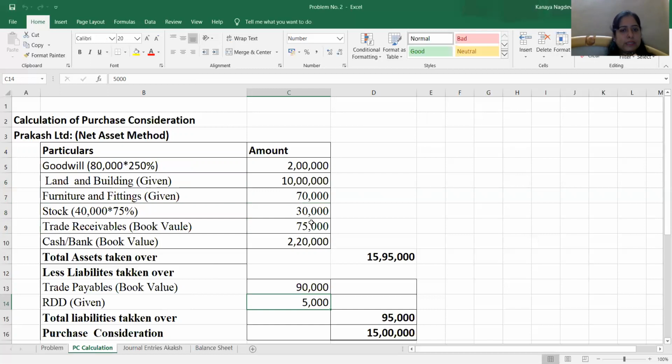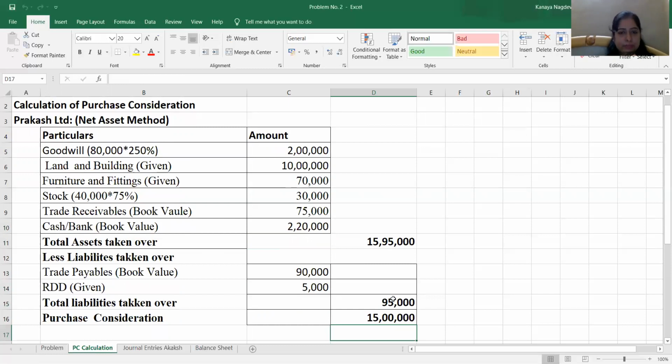So trade receivables are taken over at 75,000, from which we are going to deduct RDD of 5,000 rupees, which is given in the adjustment. Cash and bank balance is taken over at the book value, so 2,20,000 is the cash and bank balance. Total assets taken over by Akash Limited is 15,95,000. Trade payables are taken over at book value 90,000. RDD is taken over at 5,000. So total liabilities taken over are 95,000. And PC as per the net asset method is 15 lakh rupees.